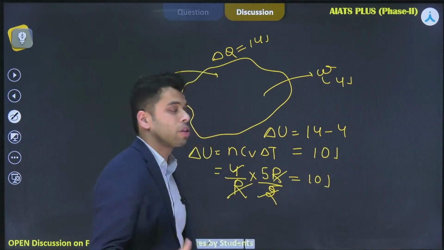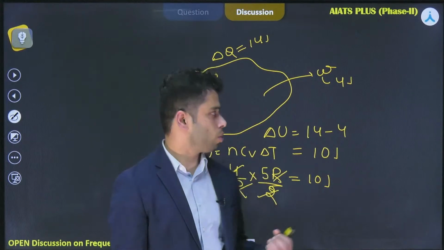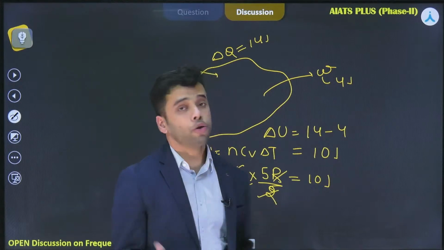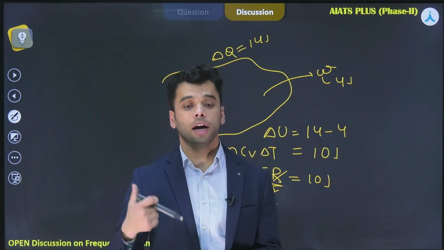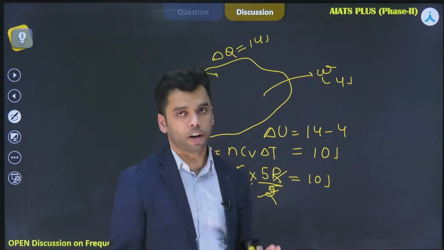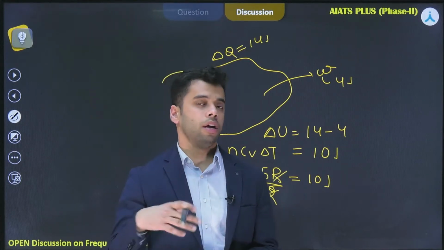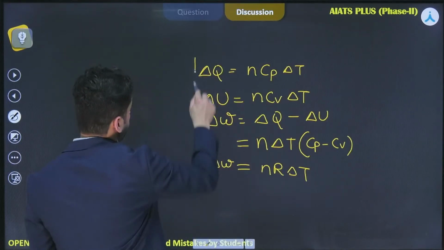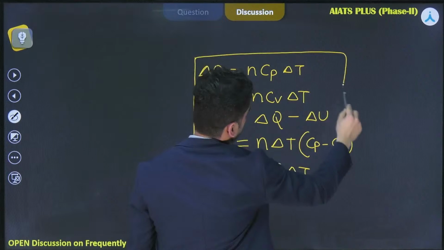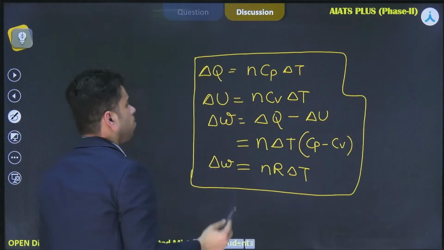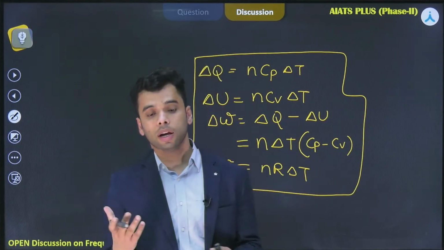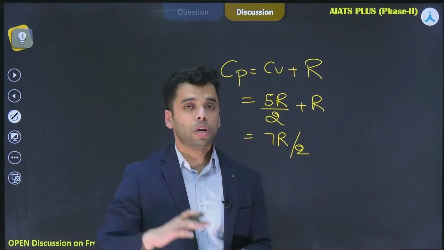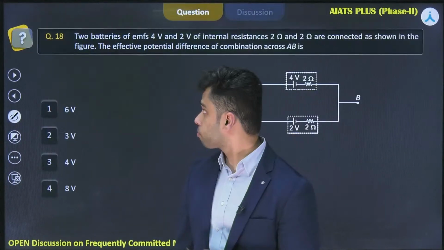So either way you approach the problem, either you go by the first law of thermodynamics or by the formula, you will reach the same point, right? So that's how you calculate the delta Q and the delta U for such kind of problems. This problem was based on the isobaric process. So you need to remember these formulas for delta Q, delta U and delta W. These formulas will come handy while dealing with the problems of isobaric process, right? So I hope I made it clear how to deal with such problems. Now let's move forward to the next problem.